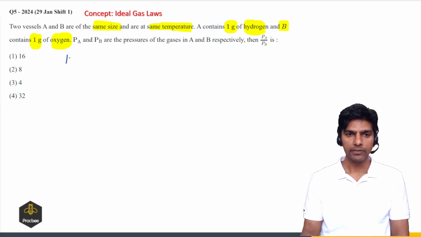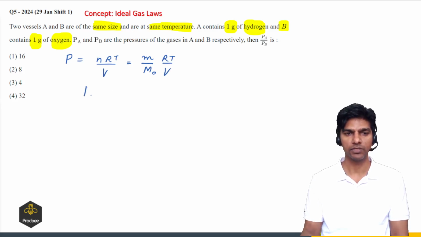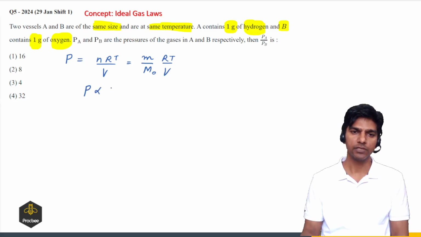Right, so from the ideal gas equation we can say P will be nRT by V, where n can be written as mass of the gas divided by the molar mass. So for the same volume, the same temperature, and the same amount of substance, pressure will be inversely proportional to the molar mass.